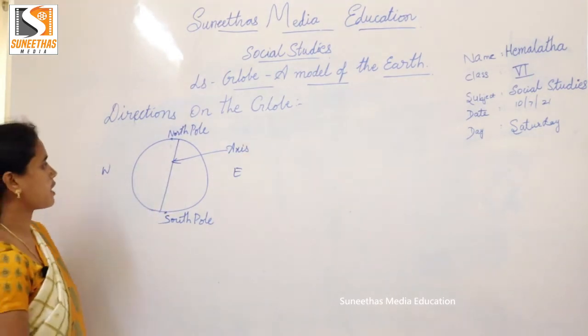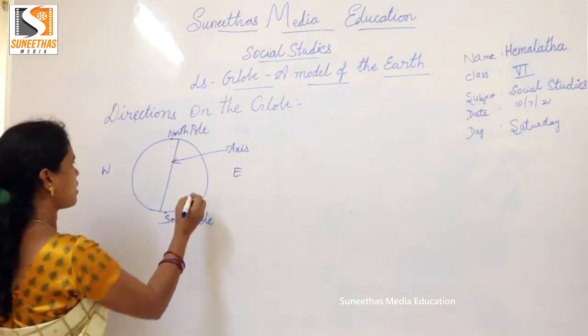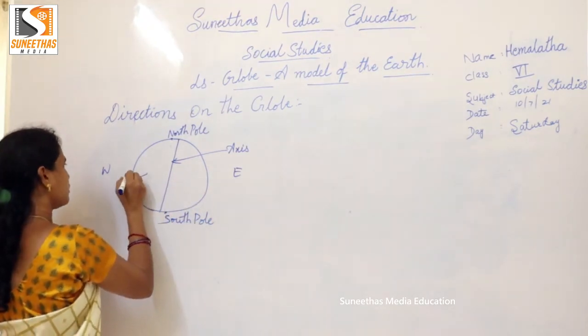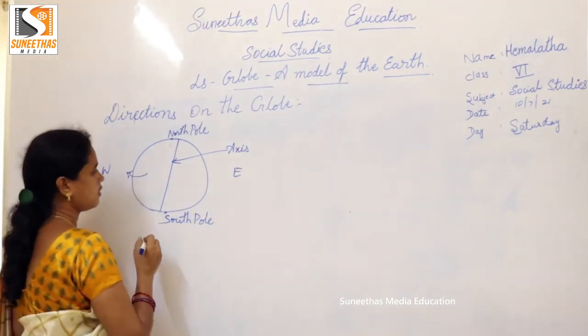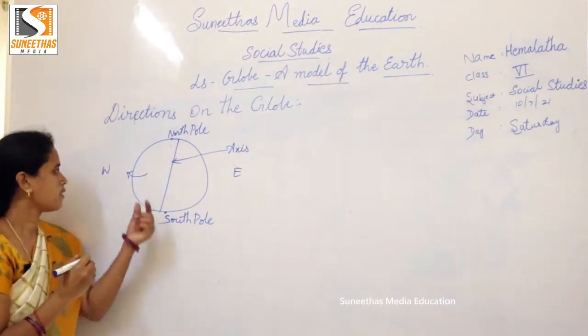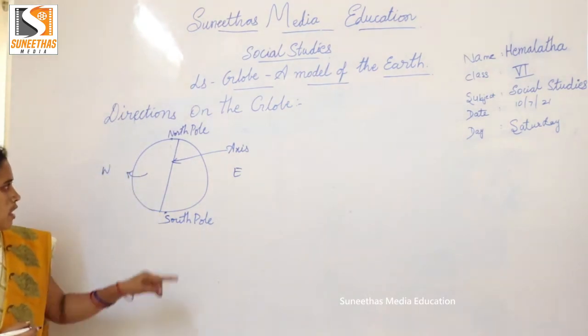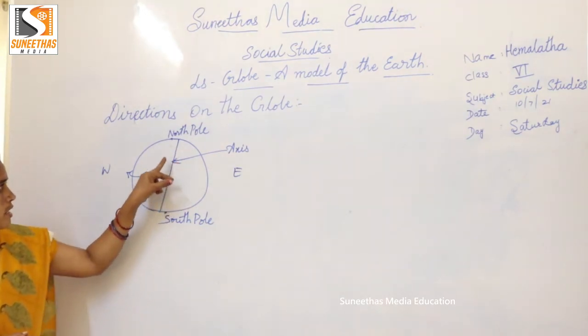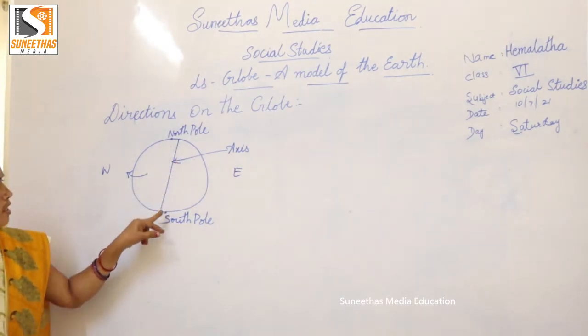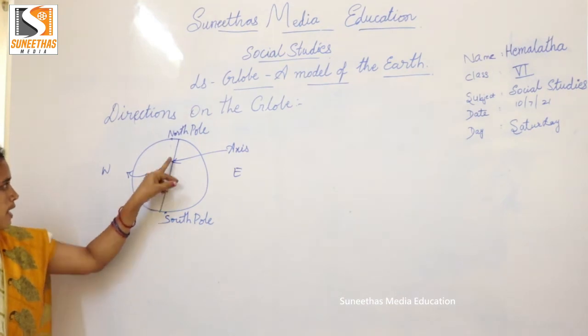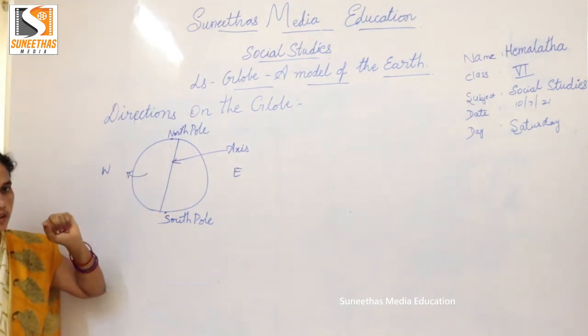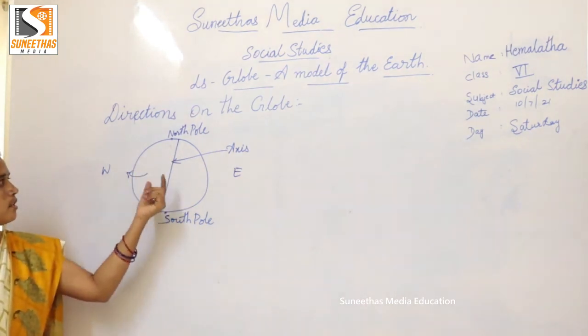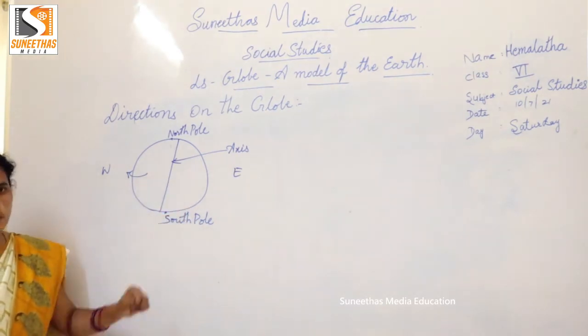The earth rotates from west to east in this direction, children. This line passes through the interior of the earth, around which the earth rotates from west to east.